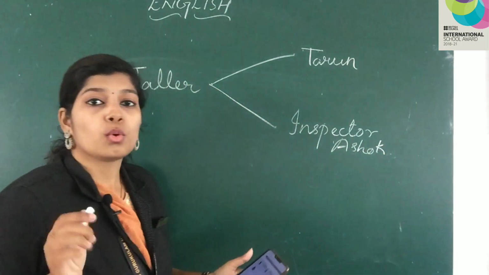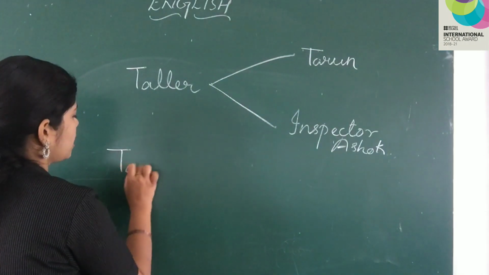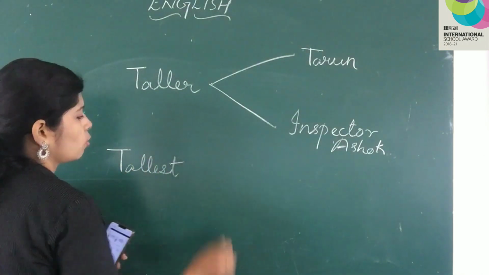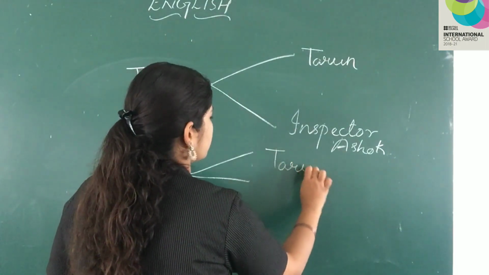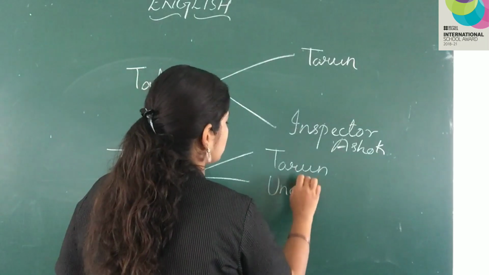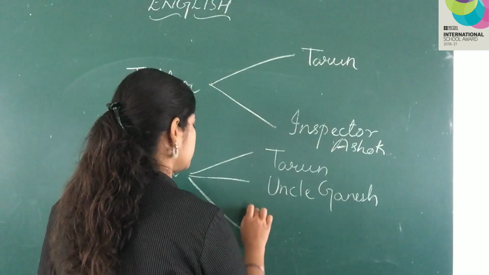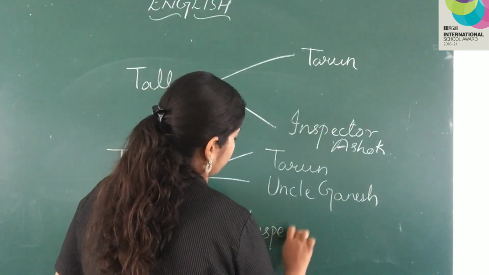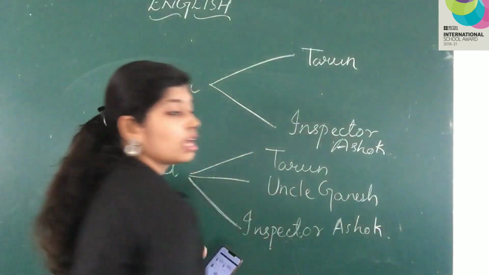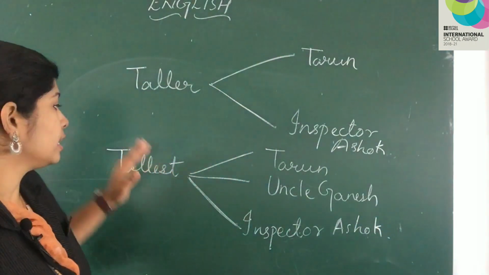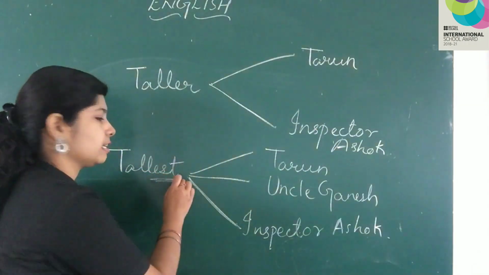Now, when we are comparing between 3 people, we will say tallest. Okay, here 3 people are there. Tarun, Uncle Ganesh and Inspector Ashok. Now since we are comparing between 3 people, we will use tallest, EST.